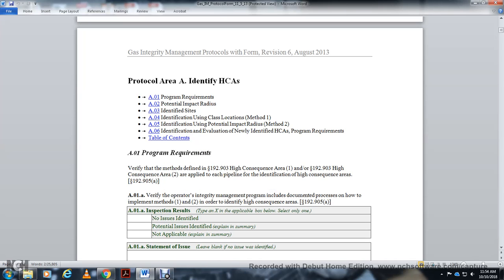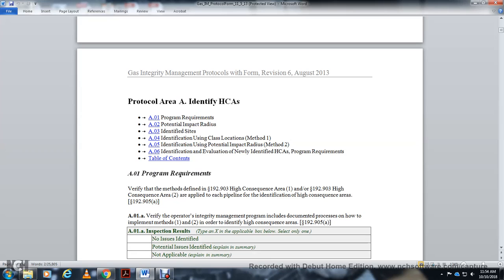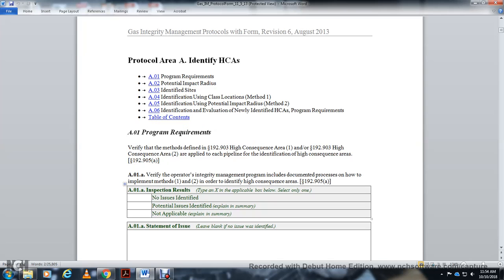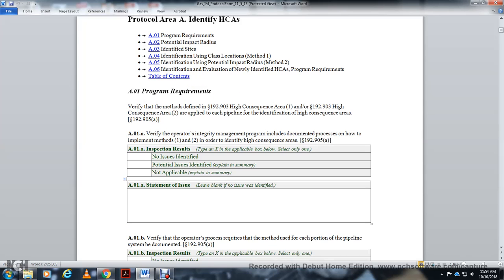A.01, program requirements. Verify the methods used to identify the high consequence areas in statute 192.903, high consequence areas, as applied to each pipeline. Section 192.905(a). A.01, verify the operator's integrity management program includes documented processes and how to implement methods 1 and 2 in order to identify the high consequence areas. Section 192.905(a). A.01.a, inspection result. Select the type and answer of the applicable box below. Select one: no issues identified, potential issues identified, not applicable.